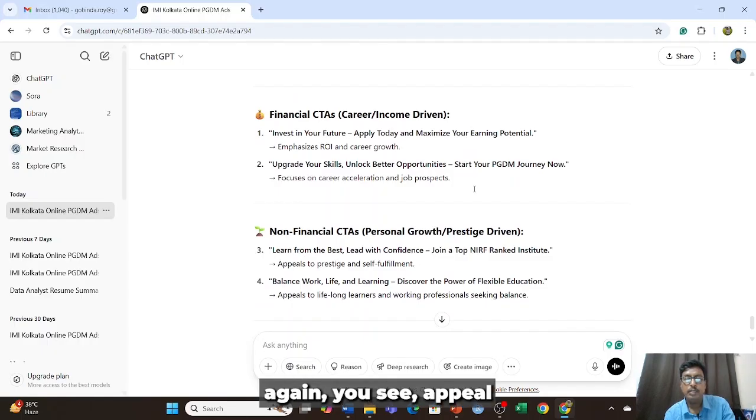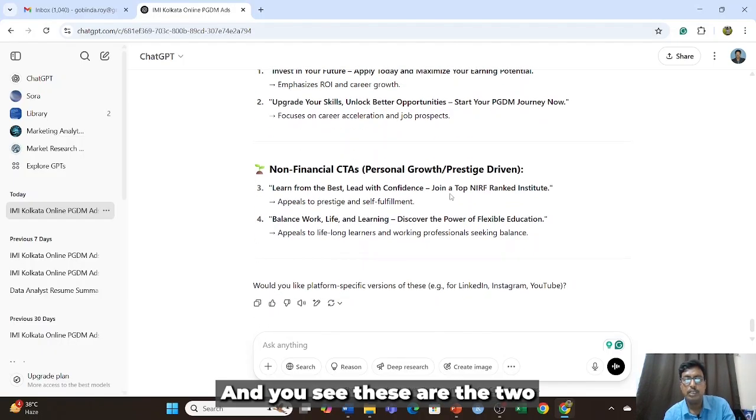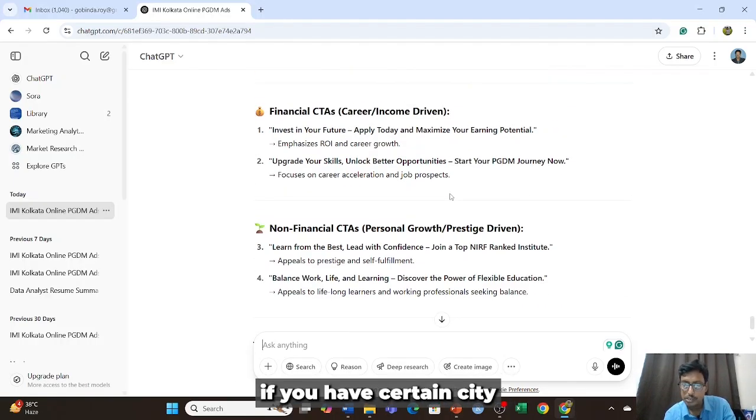Again you see, apply today, means they are telling you to fill up a certain lead form and maximize your earning potential, right? So upgrade, and focus on career acceleration and the job market. You see these are the two, and you can definitely make a few tweaks. This is the very first level of suggestion. If you have a certain CTA in mind, like download the prospectus now, you can do that, and you can register for the upcoming webinar, that also you can use.